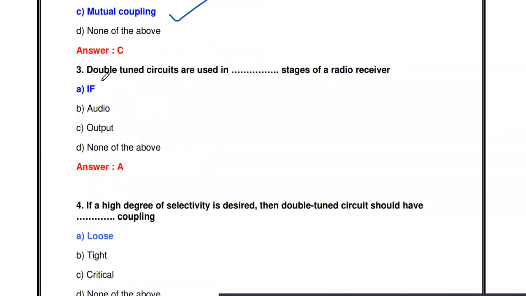Then the next one: double tuned amplifiers or double tuned circuits are used in dash stage of a radio receiver. In a radio receiver, there is an input stage, output stage, intermediate stage, and mixer stage. So many stages are there. In which stage are we using the double tuned amplifier or double tuned circuit? In the IF stage, which means intermediate frequency stage. The main application of tuned circuits is in all radio receivers and TV receivers. In all communication systems, we are using tuned circuits. So these double tuned circuits are used in the intermediate frequency stage of the radio receiver.